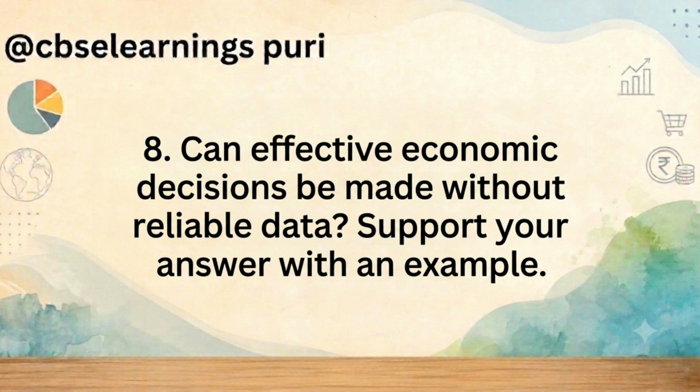Supporting example, the farmer. The farmer cannot rely on guesses. They must base their choices on reliable data such as soil condition, rainfall, and market demand. For instance, if data suggests a region is prone to drought, choosing to grow water-intensive sugarcane instead of drought-resistant millet could lead to failure and depletion of scarce water resources. By using reliable data, the farmer can optimize the use of their limited land and labor to achieve the best possible outcomes.